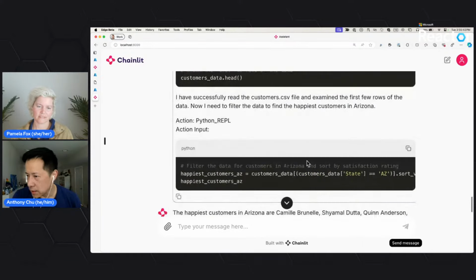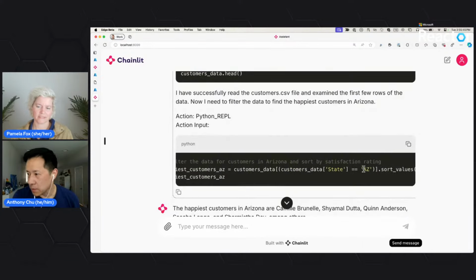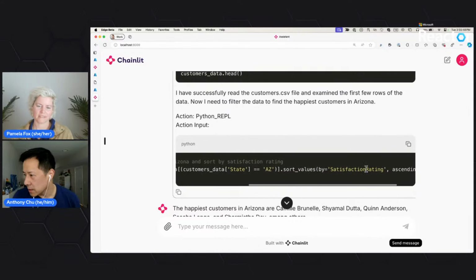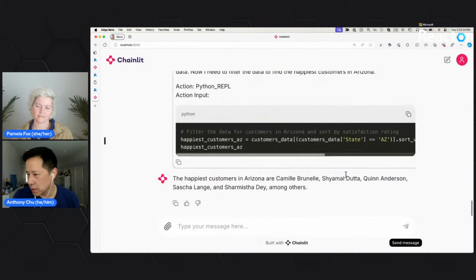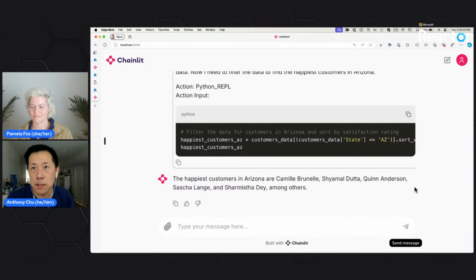It's reading the first few lines again. And this time it's filtering by the state of Arizona. Then it knows that happiest means it needs to look in the satisfaction rating column and sort it properly. It came back with a few customers, and that's what it printed on the screen. So that's how you can make your agent quite a bit smarter by giving it a code interpreter, and by giving it a sandboxed code interpreter that we provide in Azure Container Apps Dynamic Sessions. You can do this securely as well.